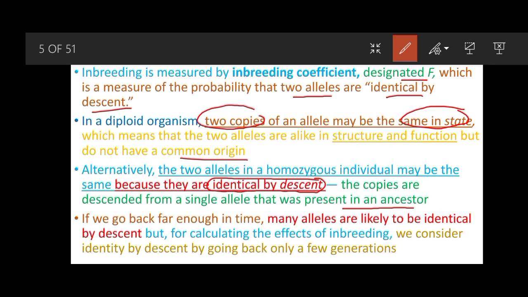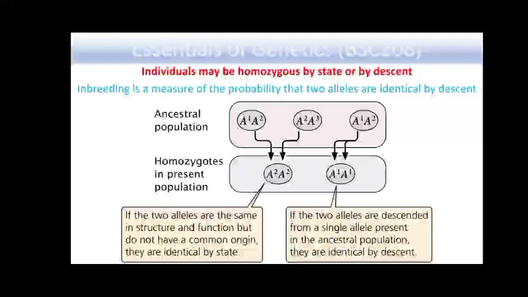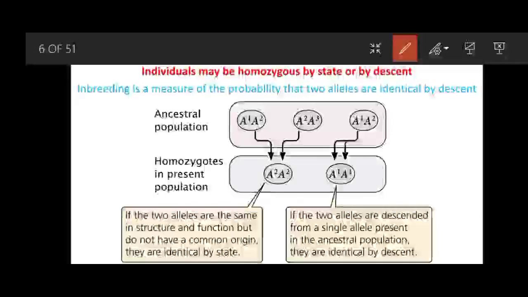If we go back far enough in time, many alleles are likely to be identical by descent, but for calculating the effects of inbreeding, we consider identity by descent by going back only a few generations. In this figure, we have an ancestral population, and in this ancestral population there are three alleles: A1, A2, and A3.